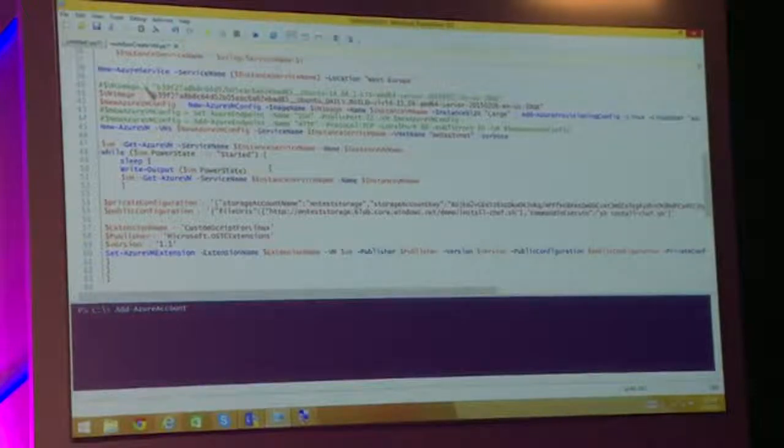But what is more important to show you here is that we're using the Custom Script for Linux extension. As Shweta was mentioning about extensions, we have multiple extensions, and CSC is one of them. So we're using this extension to run a bash script file that is able to install MySQL and put that cluster in place. So I'm writing that particular script here.